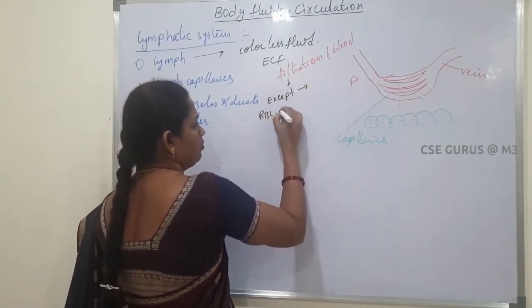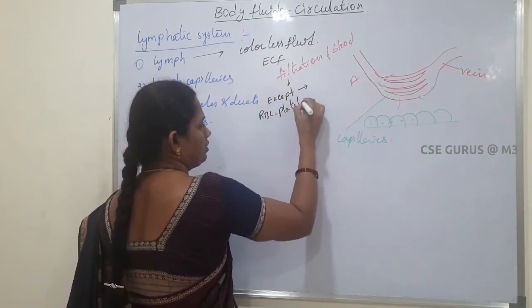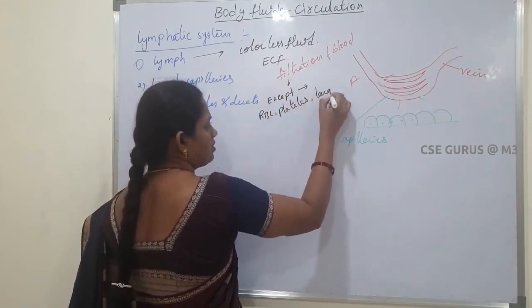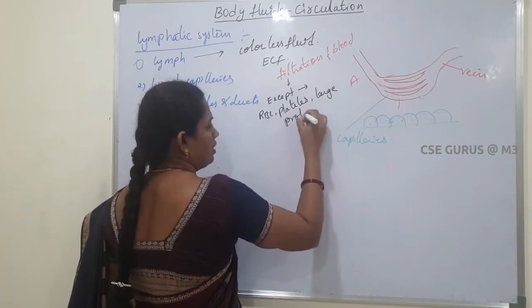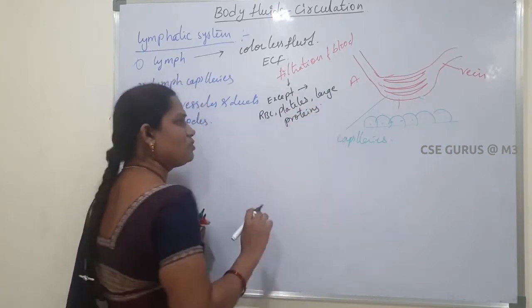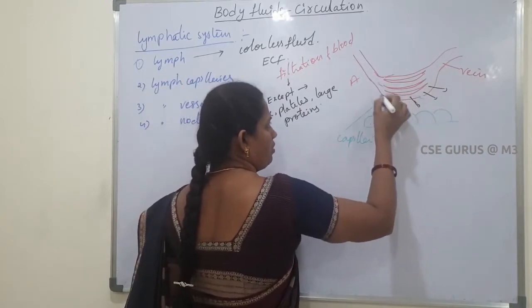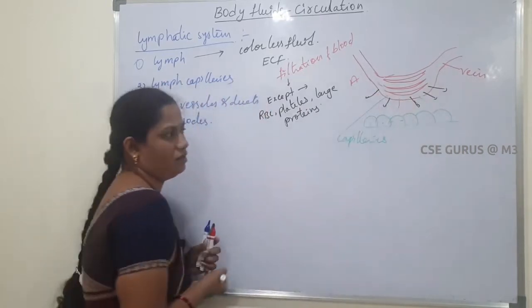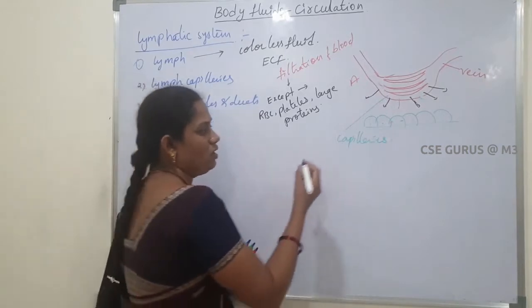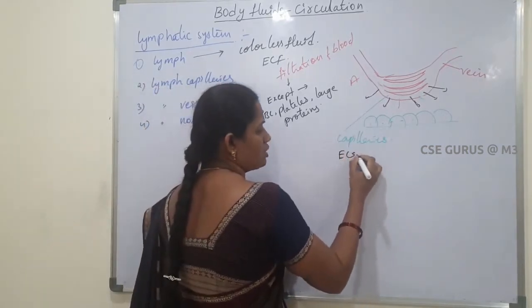During this process, except RBC, platelets and large proteins, whatever substances are present in the plasma are all diffused into the space called the extracellular space.